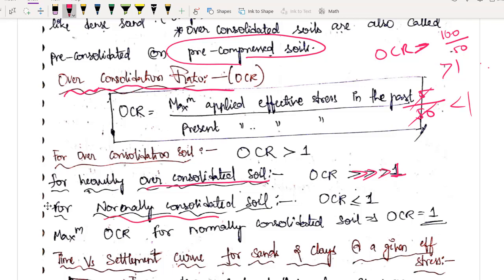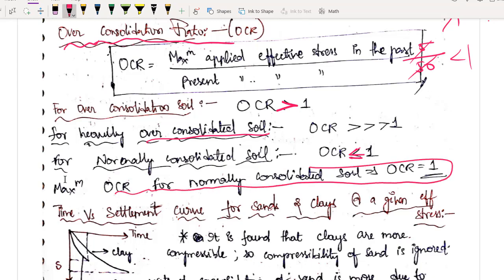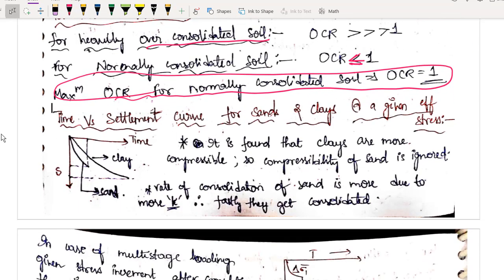So for normally consolidated soil, it is less than equal to 1. You can go up to less than equal to 1. Remember the criteria. For over consolidated soil, it is greater than 1, and for normally consolidated, it is less than equal to 1. The maximum OCR, over consolidation ratio, for normally consolidated soil is OCR equals 1. Okay, now let us study what I have just explained above.